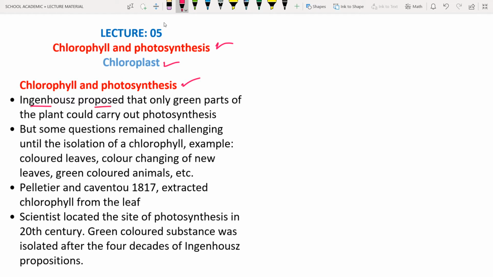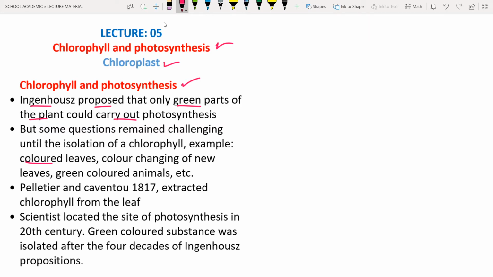Engenhousz proposed that only the green parts of the plant could carry out photosynthesis. Okay, it's fine, but many questions were raised by scientists. So what are those questions? The first is colored leaves. If you see the young new leaves, they have different colors. Some of them have a brown color, some a red color and so on. So what about them? Are they going to perform photosynthesis or not?